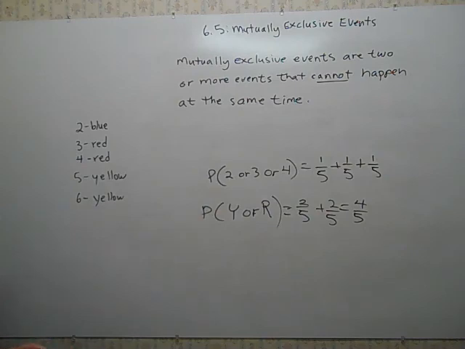Or we could say, what's the probability of getting a card that's not red? And that would be 3 out of 5, because we can't include these 2. Or what's the probability of getting a card with a prime number?